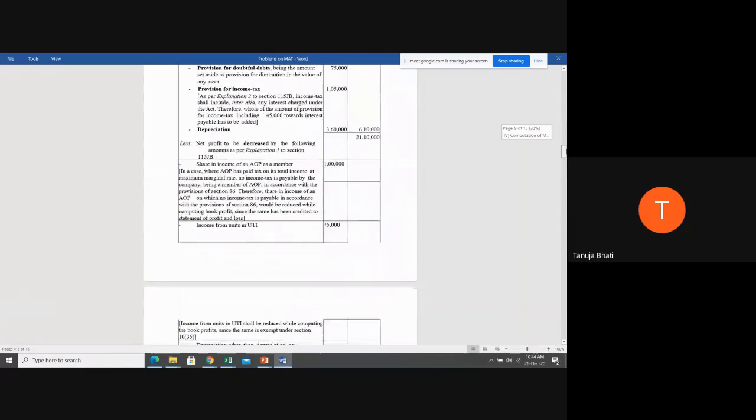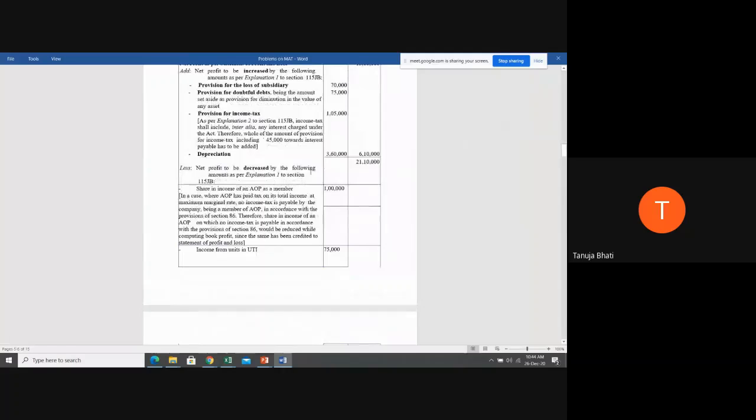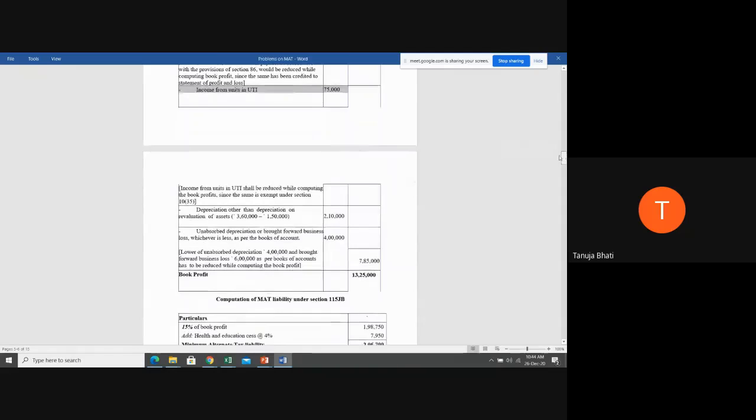Okay. Now let us put whatever we have discussed in the format. Less: net profit to be decreased by the following amounts. Share of income of an AOP as a member, 1 lakh. Income from units of UTI, 75,000, we are going to deduct. Next, depreciation other than depreciation on revaluation of asset, 3,60,000 minus 1,50,000, that is 2,10,000. Unabsorbed depreciation or brought forward loss, whichever is less as per the books of accounts, so 4 lakh you are going to minus. So the amount that you have to minus is 7,85,000.